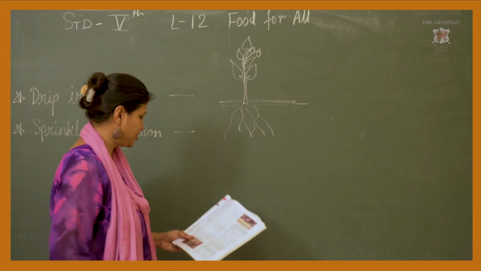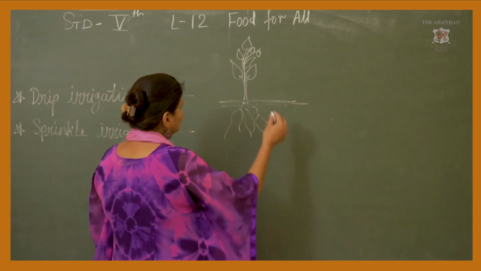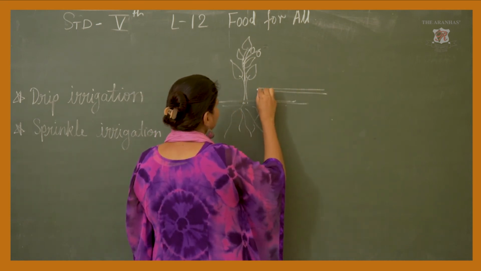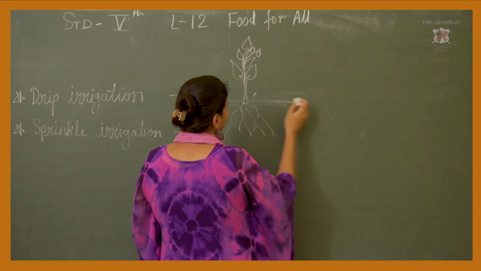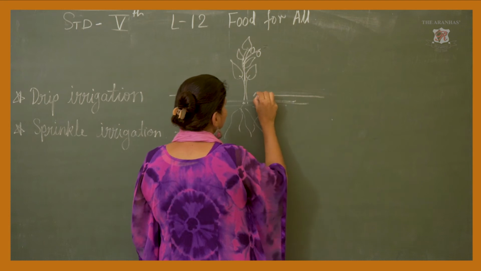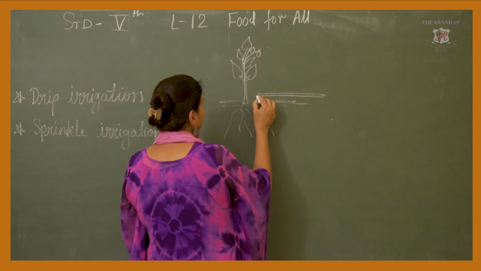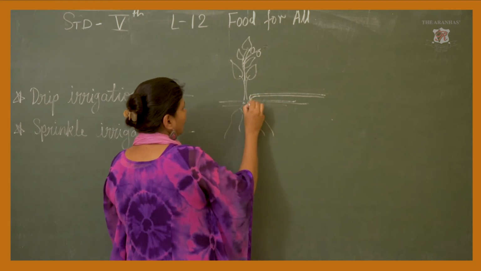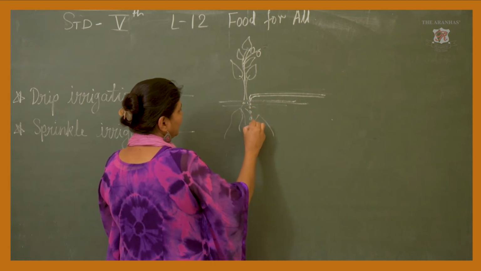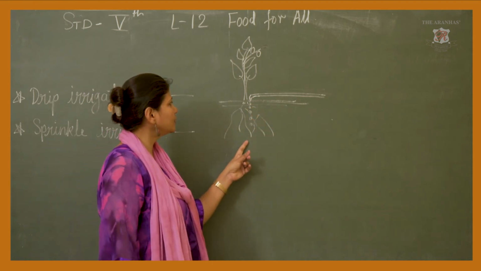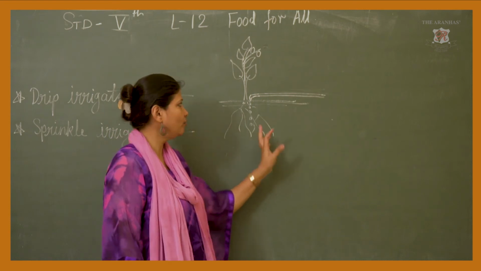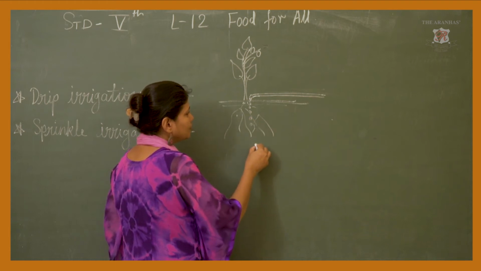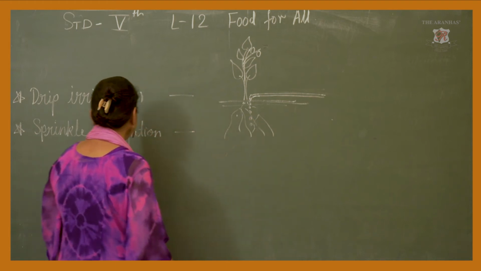Now, what is drip irrigation? See, one pipeline is over here like this. And it goes near the root and by drops the water is coming directly in the root. Okay. So, because of this the water is saved. How? Because all this water is absorbed in the ground, in the roots. So, this is known as drip irrigation.